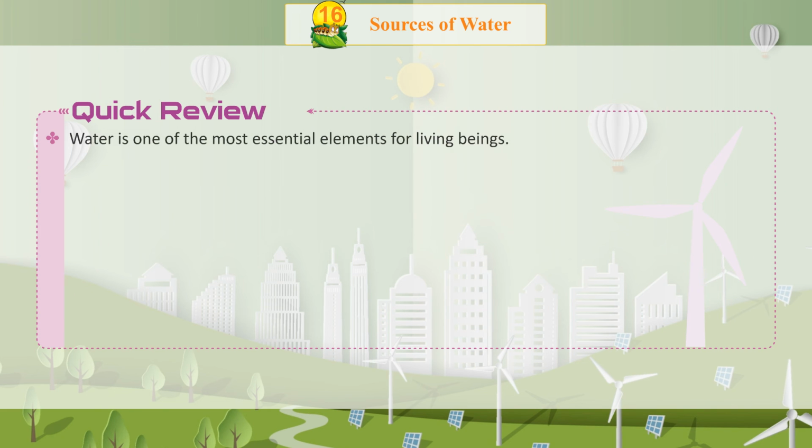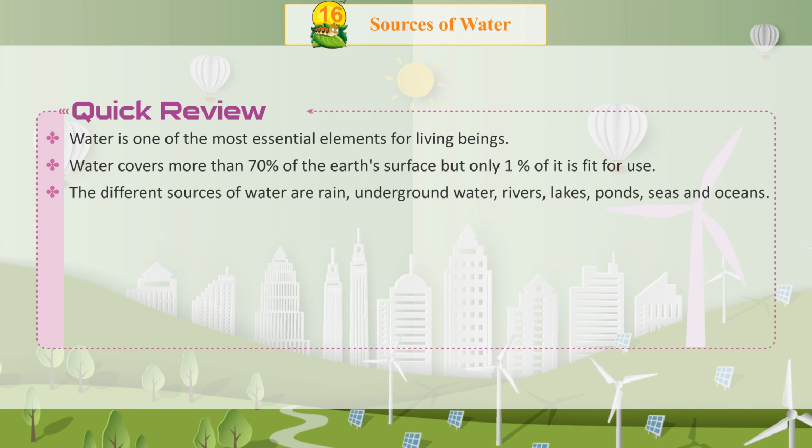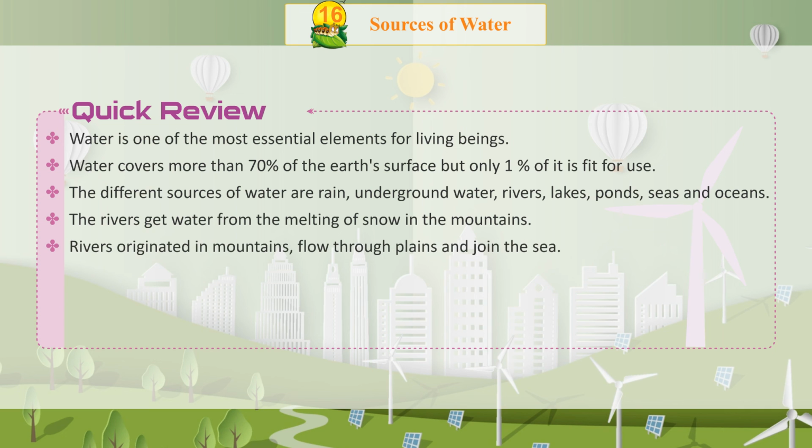Quick review. Water is one of the most essential elements for living beings. Water covers more than 70% of the Earth's surface, but only 1% of it is fit for use. The different sources of water are rain, underground water, rivers, lakes, ponds, seas, and oceans. The rivers get water from the melting of snow in the mountains. Rivers originated in mountains flow through plains and join the sea.